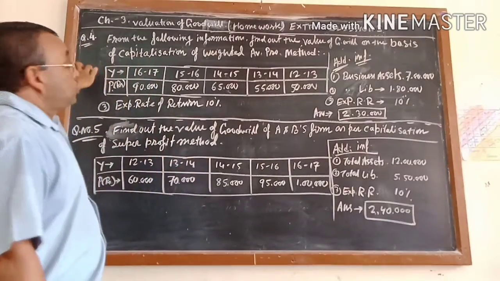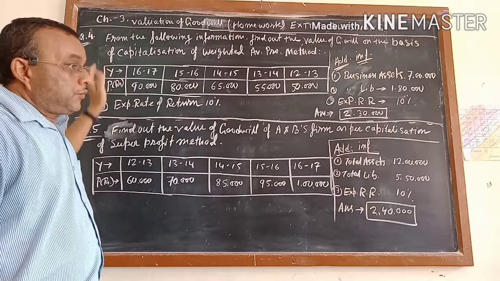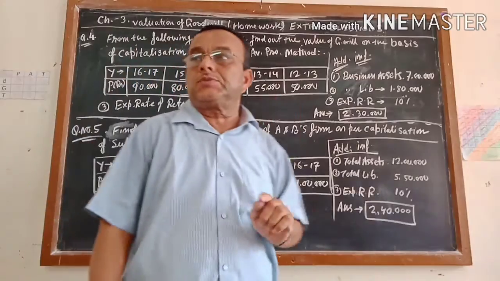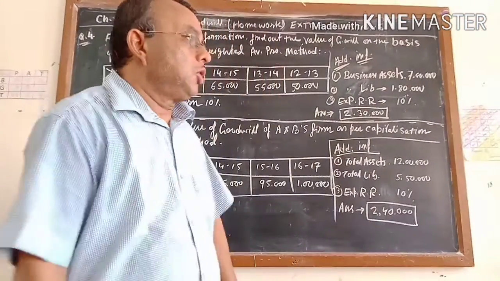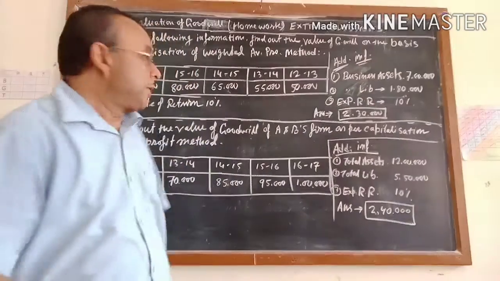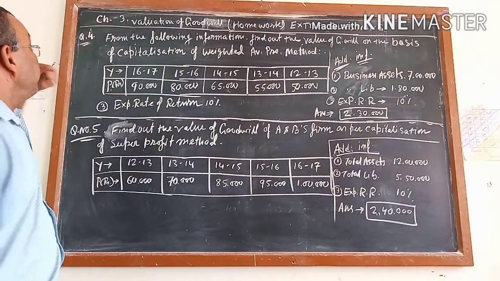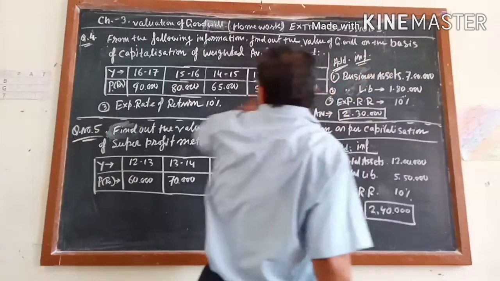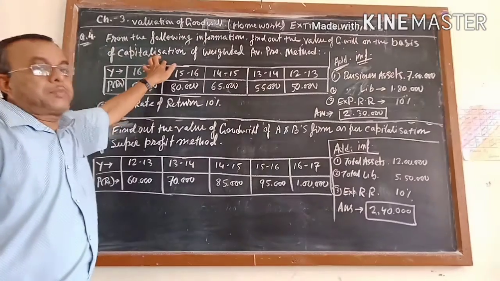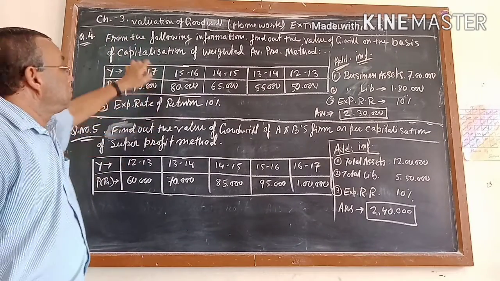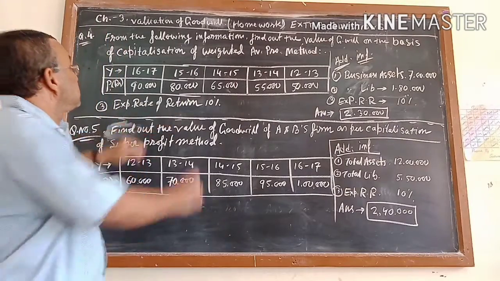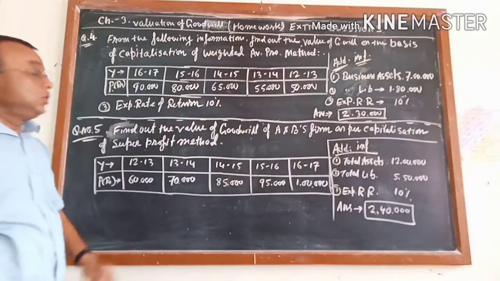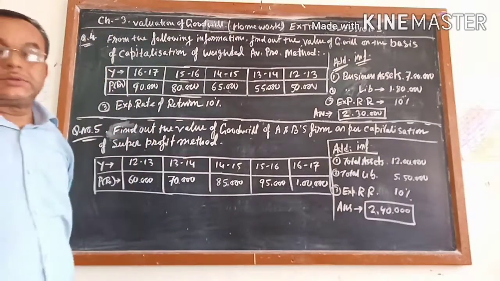Now this is the fourth one. The fourth and fifth are also most important. If you practice the extra sums I have given you, I am sure they will be covered in your board paper. The fourth question: from the following information, find out the value of the goodwill on the basis of capitalization. Capitalization means the fourth method. How many steps does it have? 5 steps of the weighted average profit method. Be careful which method you are going to apply.